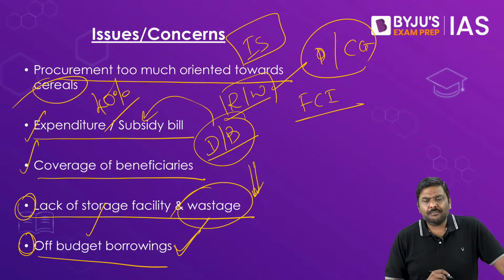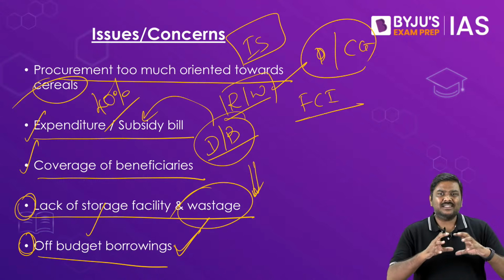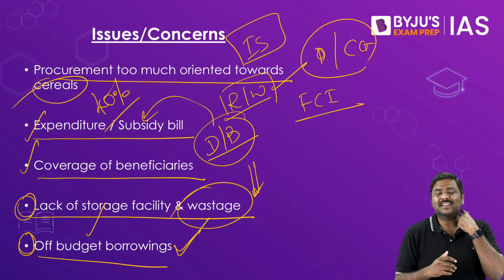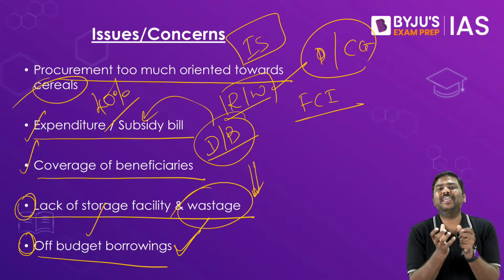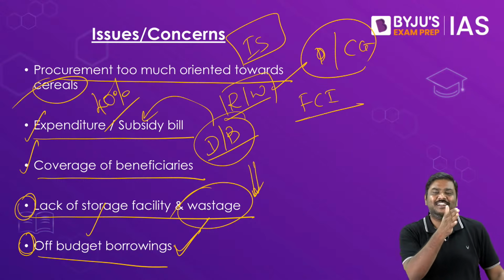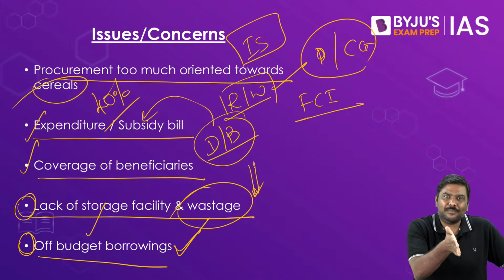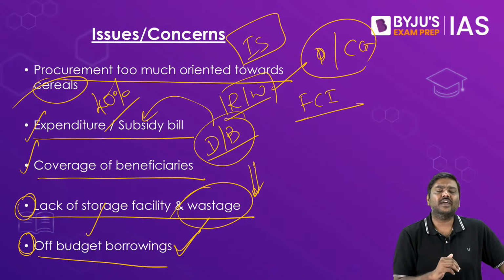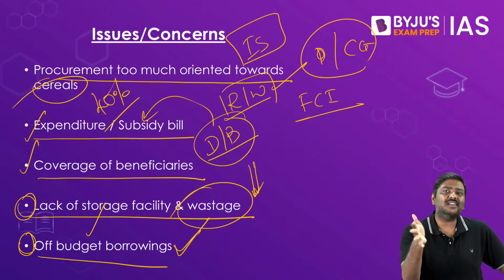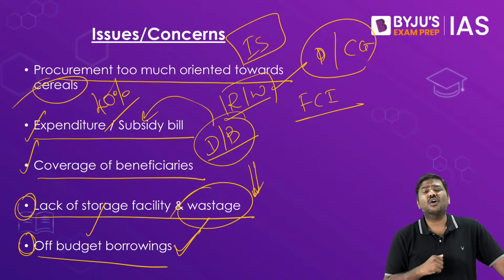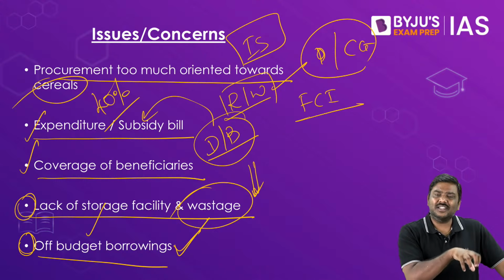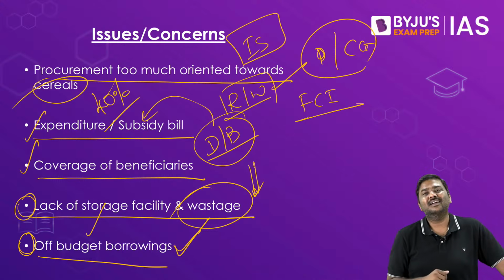Isn't DBT better than PDS? Please understand, DBT is a type of program. DBT is not going to replace PDS like this. And what is the meaning of DBT? Direct benefit transfer. Under the direct benefit transfer, we are going to target the beneficiaries and ensure that the benefits, either financial or other types of benefits, will reach the right beneficiaries. There are more than 200-300 schemes which have been covered under DBT. In fact, the distribution program has already been brought under the direct benefit transfer as such.